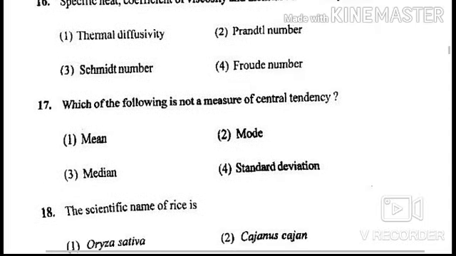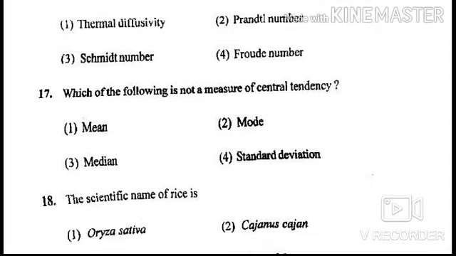Move on to next question. Which of the following is not a measure of central tendency? Options are mean, mode, median and standard deviation. Central tendency: 3 median is equal to 2 mean plus mode. We can find the central tendency using these three ways: median, mean and mode. So the answer is standard deviation, which is not a measure of central tendency.